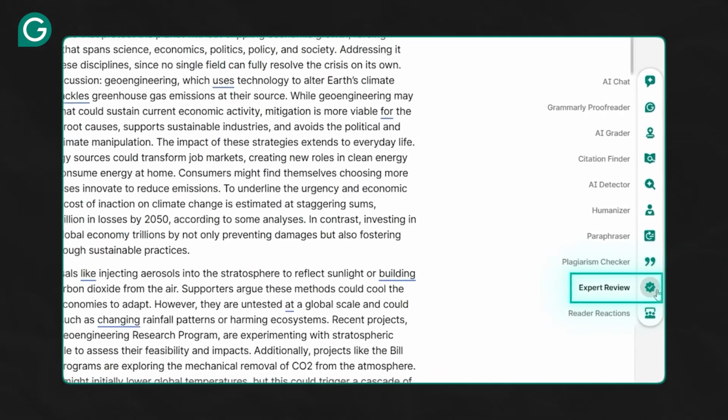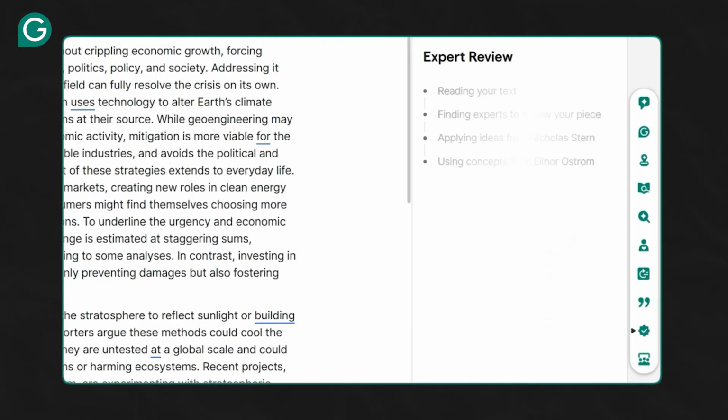Now the fact that Grammarly can predict what our instructors might say is fascinating. But this essay is about climate change. So what might climate change experts say instead? One of Grammarly's features is called Expert Review. This tool will find experts related to our subject matter and apply their ideas and concepts to evaluate our piece.